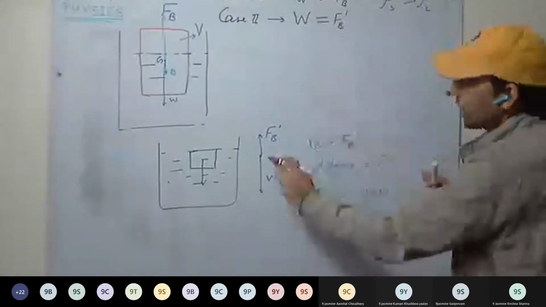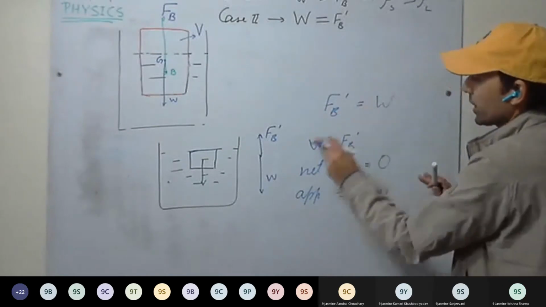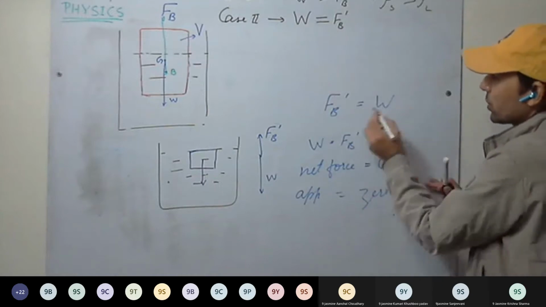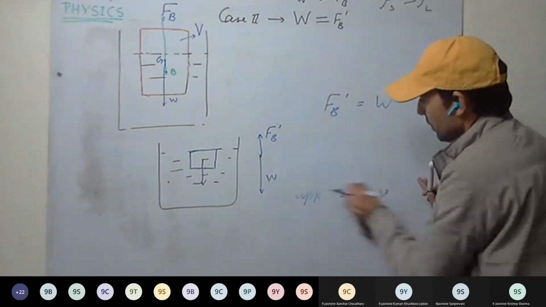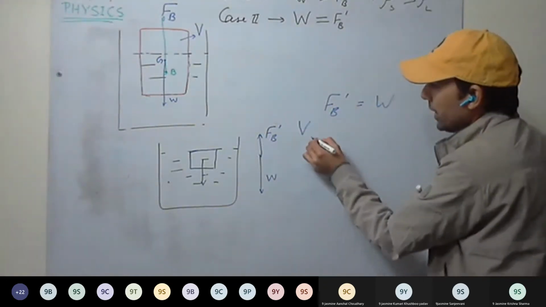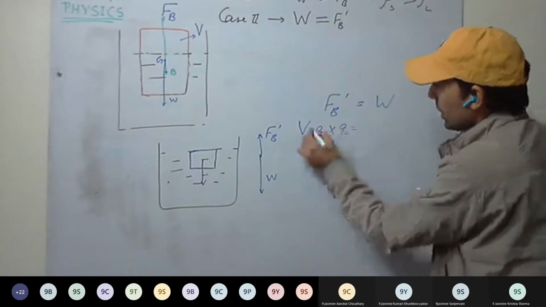So here, see what is happening. FB dash equal to weight. They are equal in this case second. FB dash is V into density of the liquid into g.